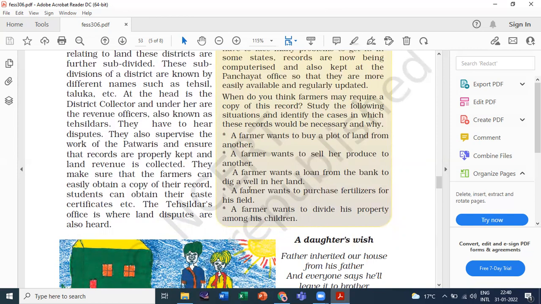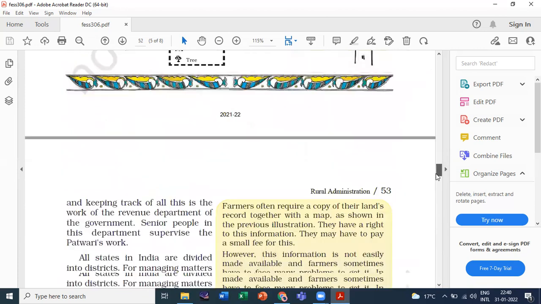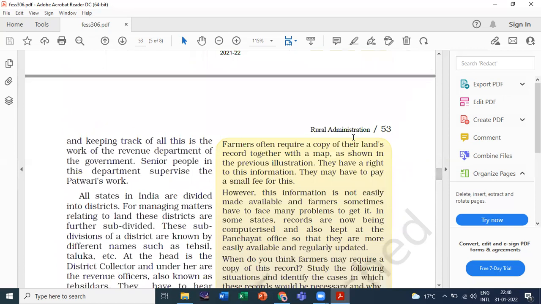Okay, and the next is here in the side box. You can see that farmers often record a copy of their land record together with a map. Here you can get questions like: which kinds of documents are required by the farmer to claim his property, and why is it important? Is this information easily available?